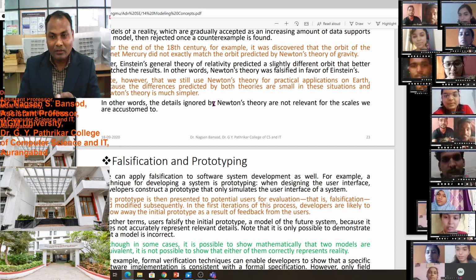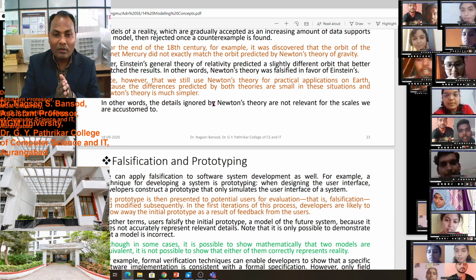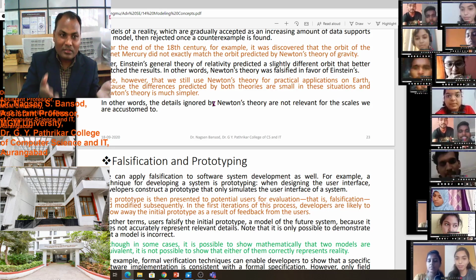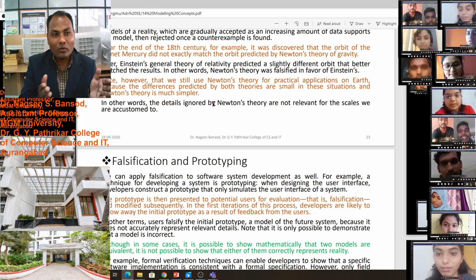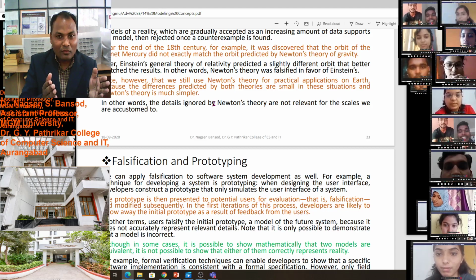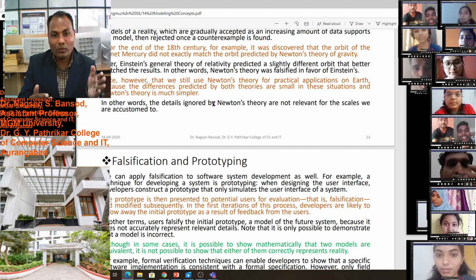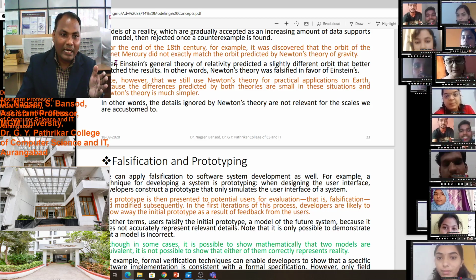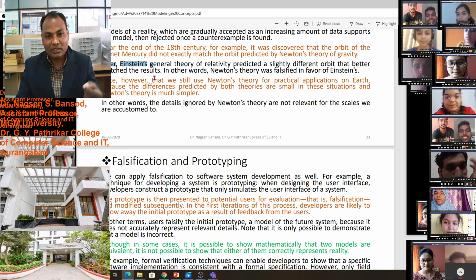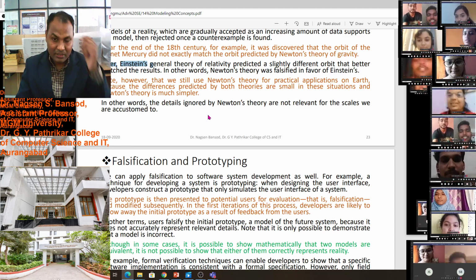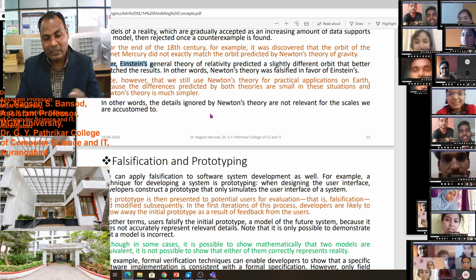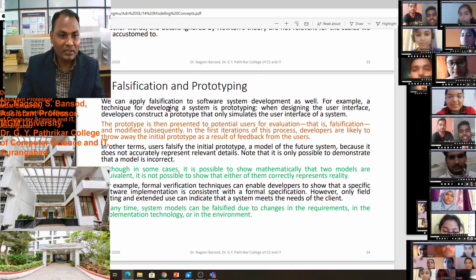Falsification means though the concept is wrong, till now we are explaining that and telling someone, for what? For understanding purpose only. Because Einstein's theory is somewhat similar to Newton's theory, and Newton's theory is a little bit easy to explain, so that is the falsification.